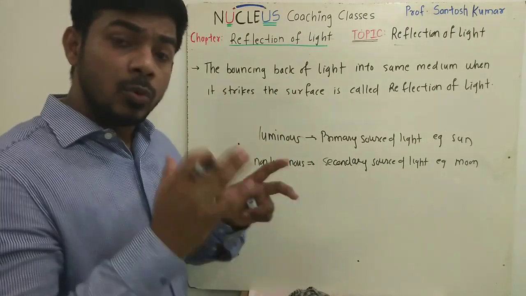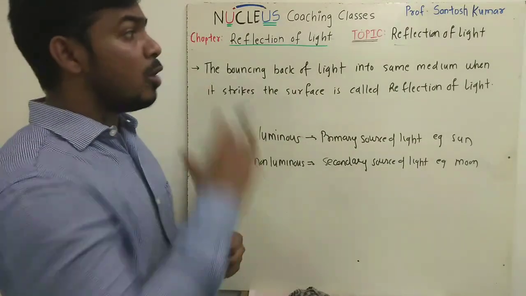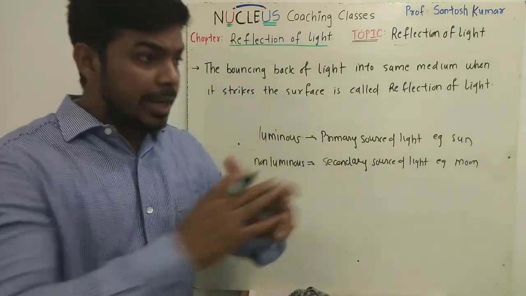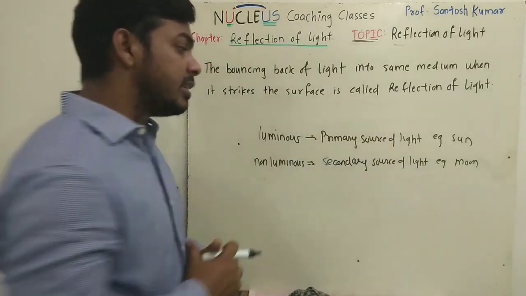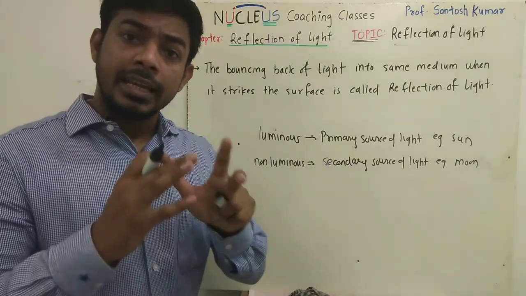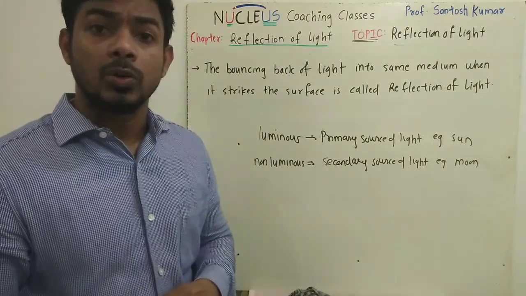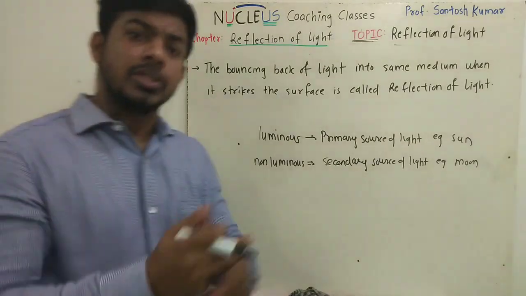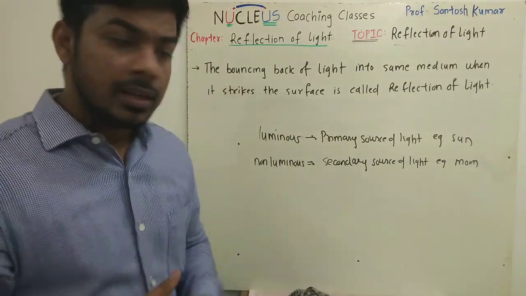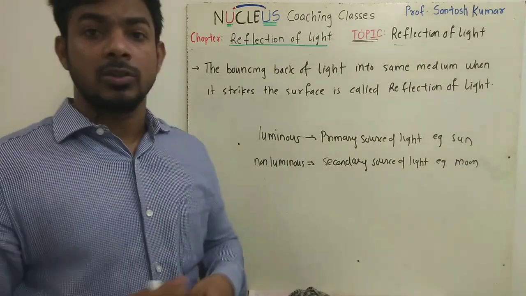So we can see the moon only because of the phenomenon of reflection of light. Any object we see around us, if it is non-luminous or a secondary source of light, we can see only because of reflection of light. Whenever light is traveling in a medium and strikes a surface, it bounces back. This phenomenon is called reflection of light.